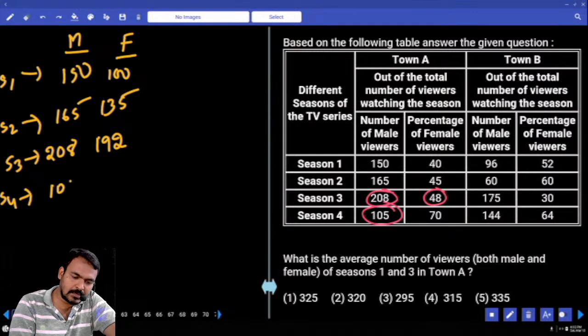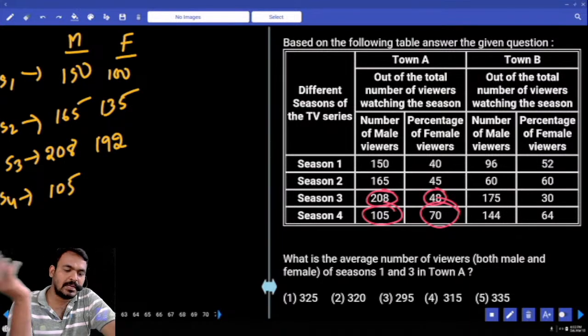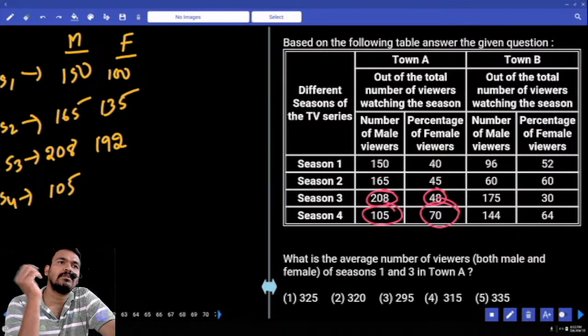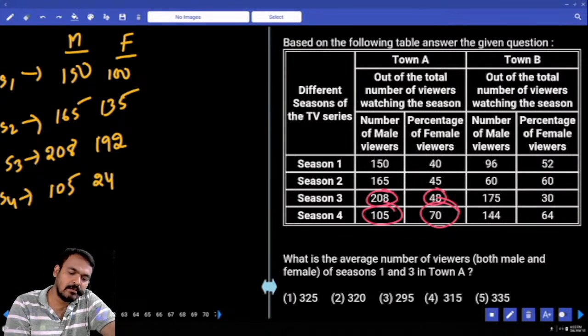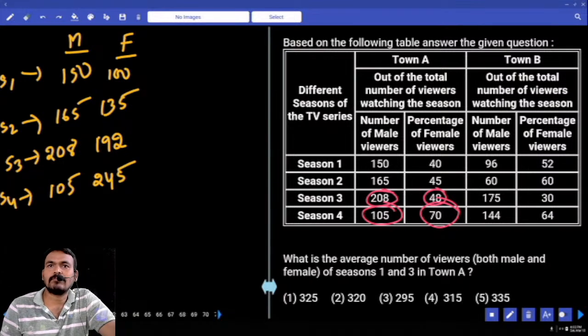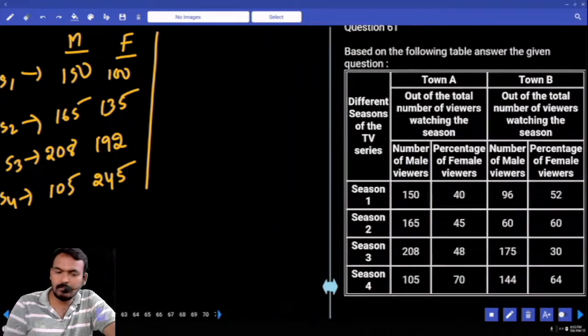105. Female viewers are 70%, so the remaining 30% are male. 30% is 105. What is the 10%? 35. 10% is 35, so 70% is 7 times 35, which is 245. Those are in town A. Next, town B: what are the male viewers?